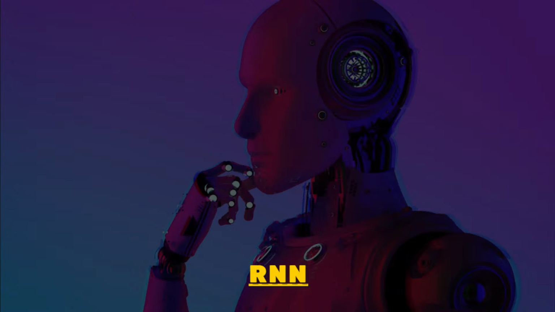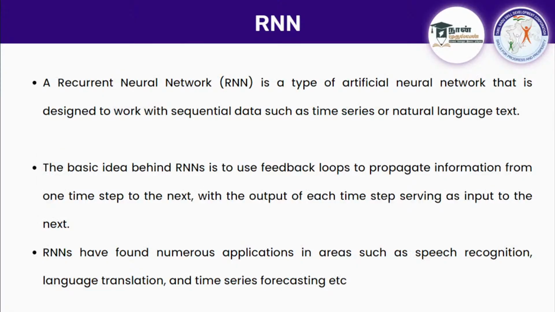Regarding RNN, I hope you can start with the topic. A recurrent neural network, abbreviated as RNN, is a type of artificial neural network designed to work with sequential data such as time series or natural language text. We have learned about ANN, the artificial neural network, which has input layers, many hidden layers, and output layers. When we went to CNN, we had the convolutional operation, continued with other layers like the pooling layer, and finally we stretch it out and pass it into the neural network.